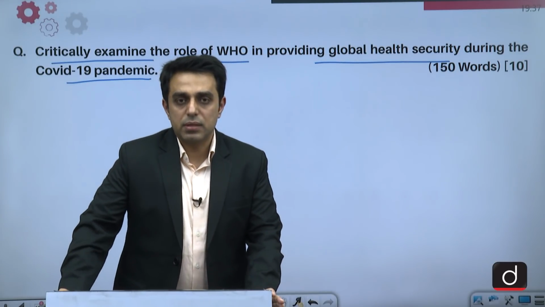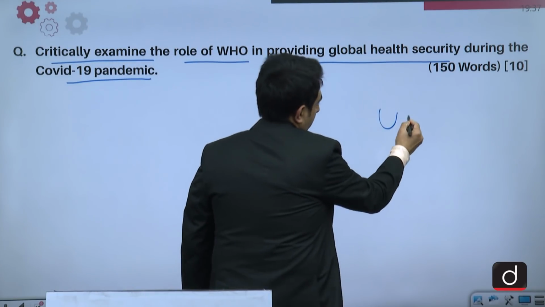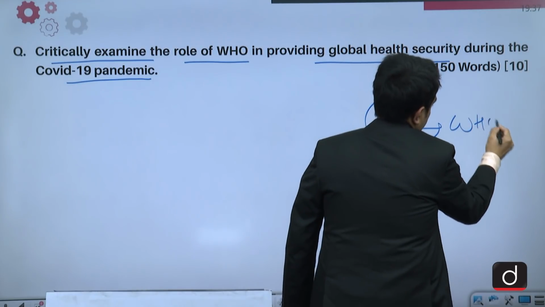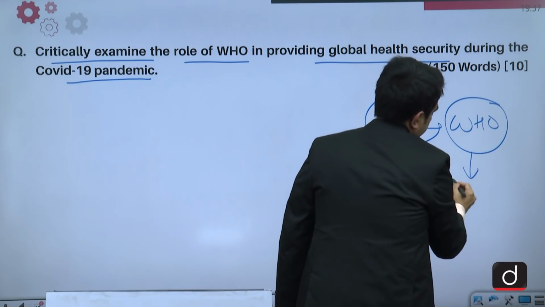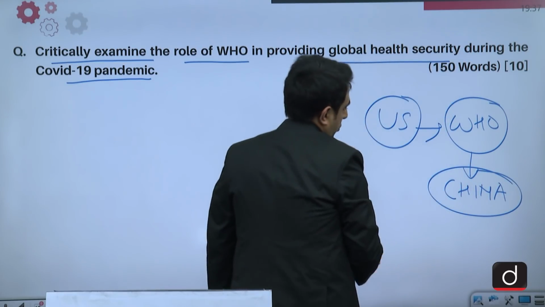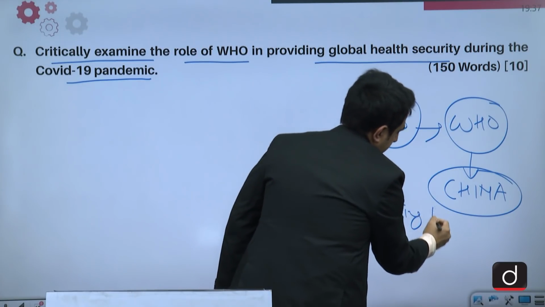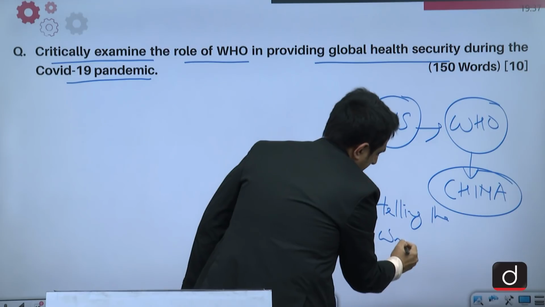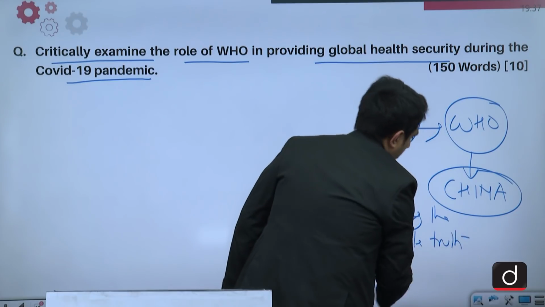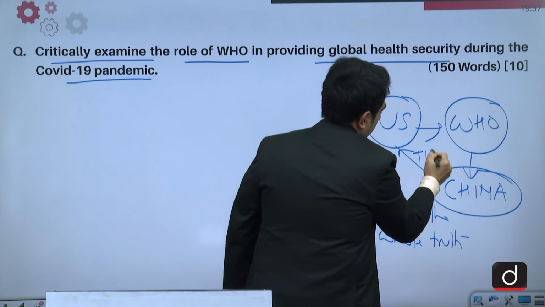And there were some allegations against it, especially by US, which accused WHO of helping China and not telling the whole truth about this pandemic. So this led to a lot of problems between US and China, which were already engaged in a trade war.